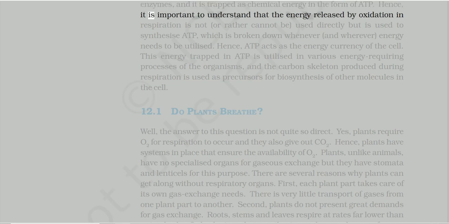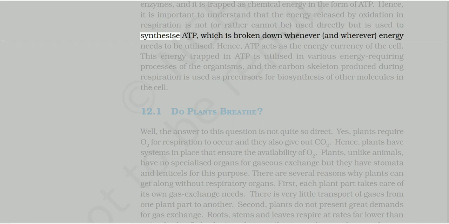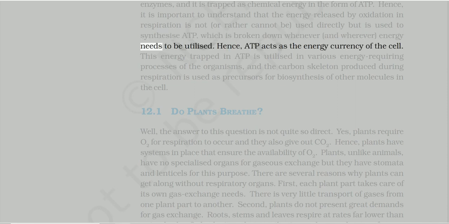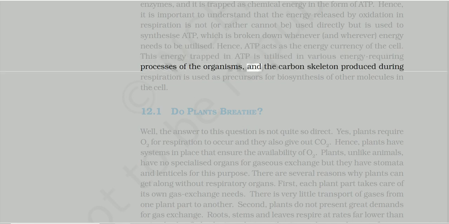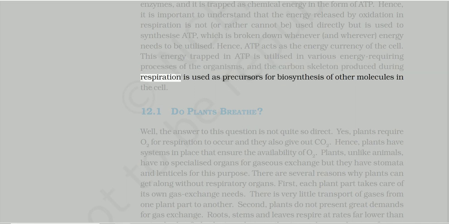Hence, it is important to understand that the energy released by oxidation in respiration is not, or rather cannot be, used directly but is used to synthesize ATP, which is broken down whenever and wherever energy needs to be utilized. Hence, ATP acts as the energy currency of the cell. This energy trapped in ATP is utilized in various energy-requiring processes of the organisms, and the carbon skeleton produced during respiration is used as precursors for biosynthesis of other molecules in the cell.